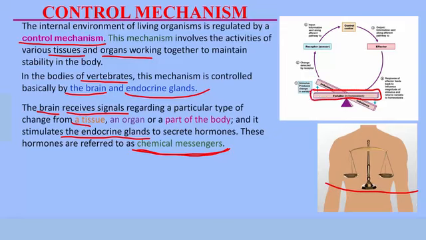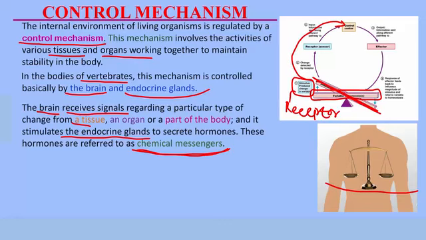The body is balanced. But whenever there is a disturbance, whenever there is a change, a stimulus, it disturbs homeostasis and causes an imbalance. So this here is an imbalance. This stimulus is detected quickly by a tissue or an organ. This tissue or organ can be called a receptor. They are change receptors. The tissues and organs, having received or detected this change, quickly send a message to the control center, which is the brain.